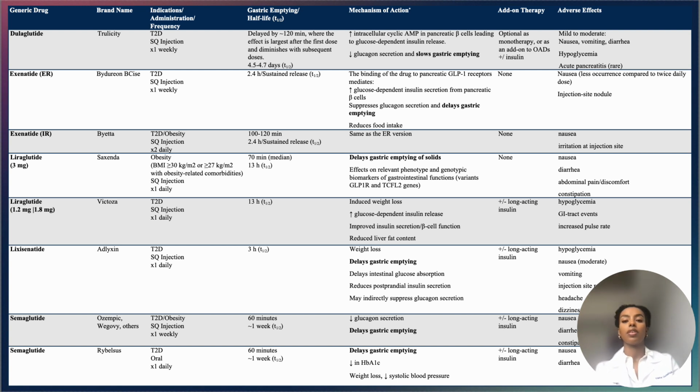I wanted to point out that under the mechanism of action, they all slow gastric emptying or delay gastric emptying in some way. Also, it's important to note the frequency of administration. Some of these are weekly, some of these are daily, and so when we look at our algorithm, we'll see how often the patient takes it and how long they should hold it for.